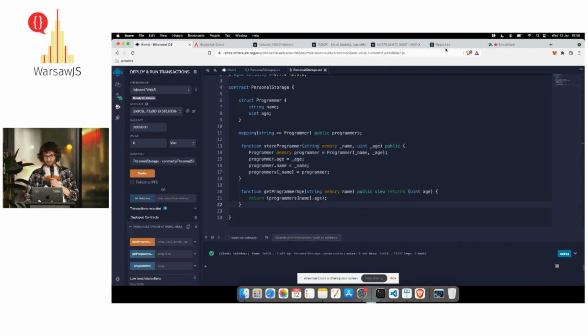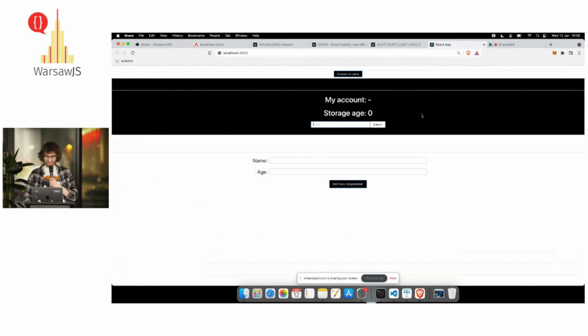So let's move to the front-end part. I prepared a really simple application. I'm not even calling it an application, it's just a demo. We're going to connect with the blockchain and add a couple of programmers to the blockchain. So we're just going to store the data. And then we're going to display the age for the programmer with a specific name.